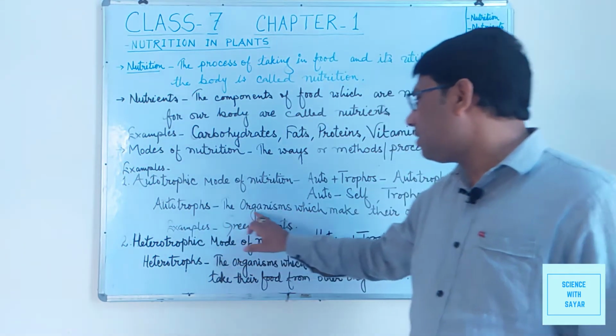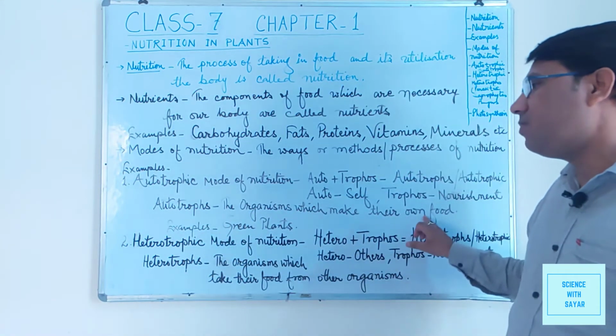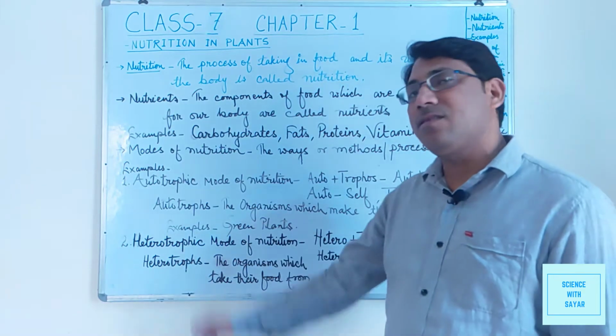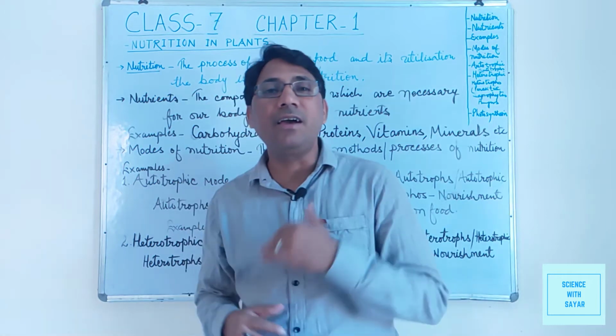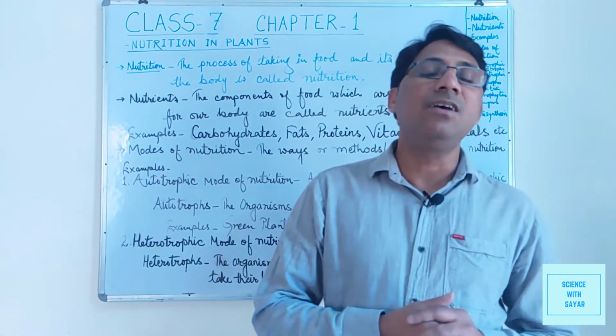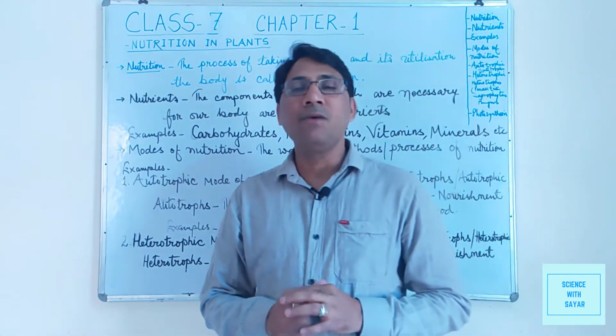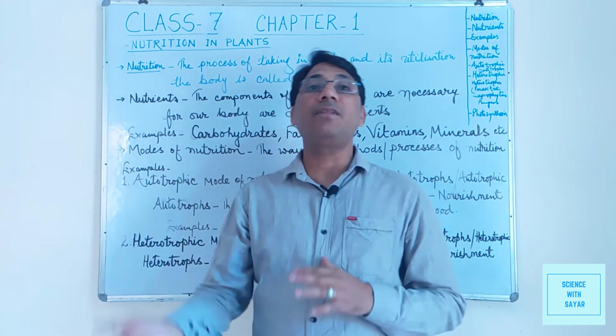So autotrophs are the organisms which make their own food. Examples: green plants. They have a green pigment, a plastid, that is known as chlorophyll. With the help of chlorophyll, they can prepare their own food.